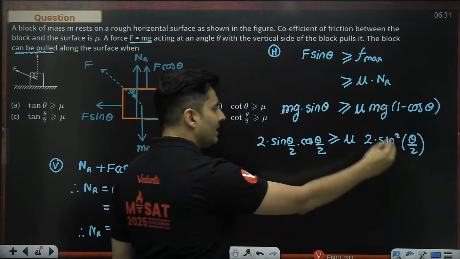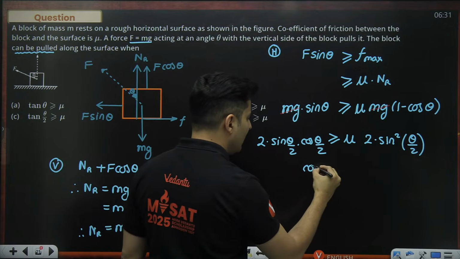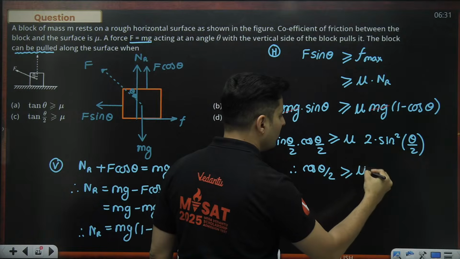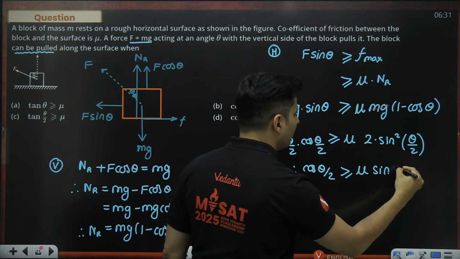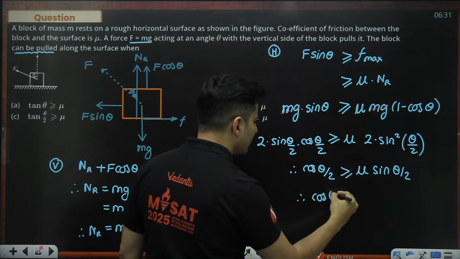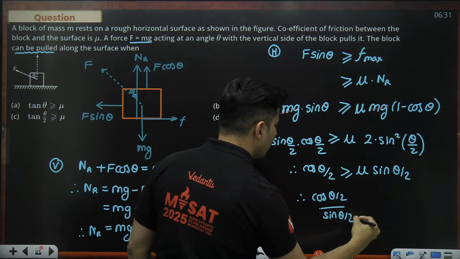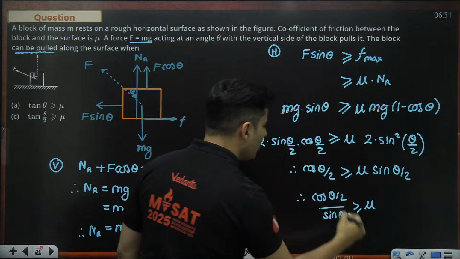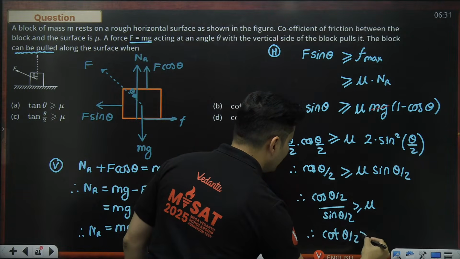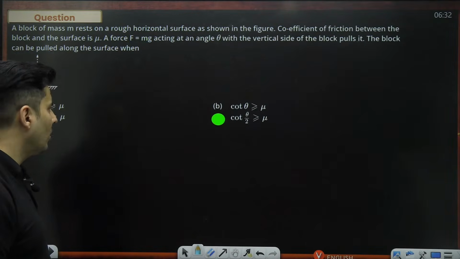So what happens? Sine theta by 2 and 2 will cancel on both sides. I am left with cos of theta by 2 is more than or equal to mu times sine of theta by 2. Take sine below. So you will have cos theta by 2 divided by sine theta by 2 is more than or equal to mu. Cos by sine is cot. So it will become cot of theta by 2 is more than or equal to mu. So which is obviously option D.